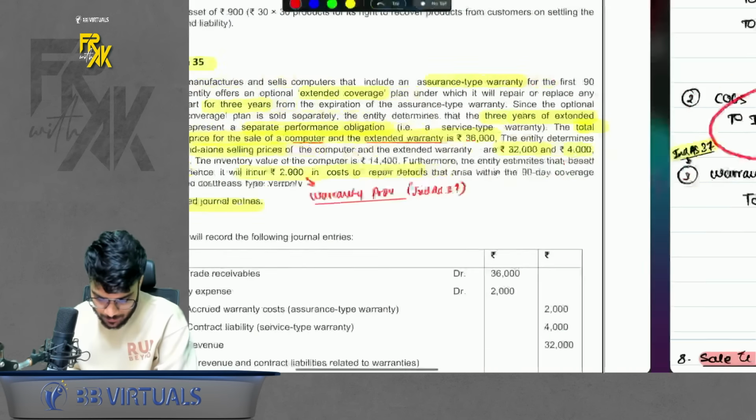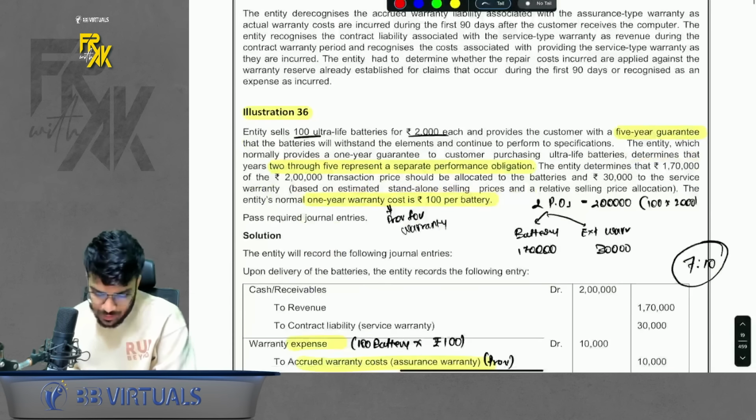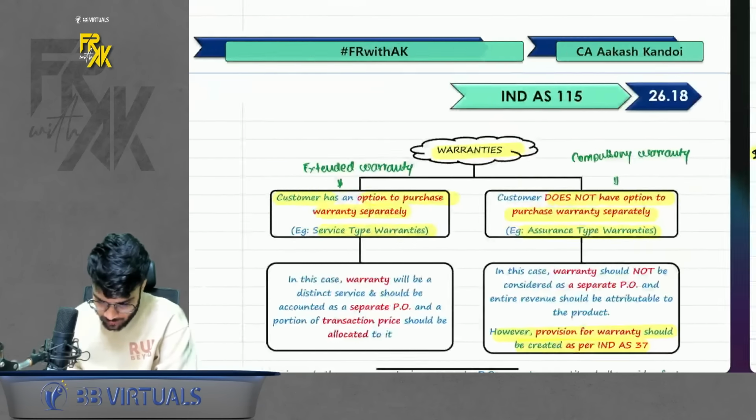We passed an entry for that also. 36 is very similar. A simple question compared to 35. You can just give it a read. Okay, this was about warranties.